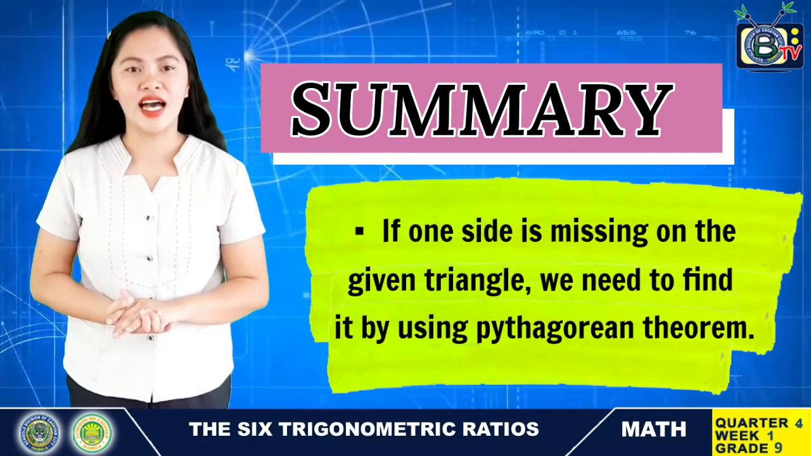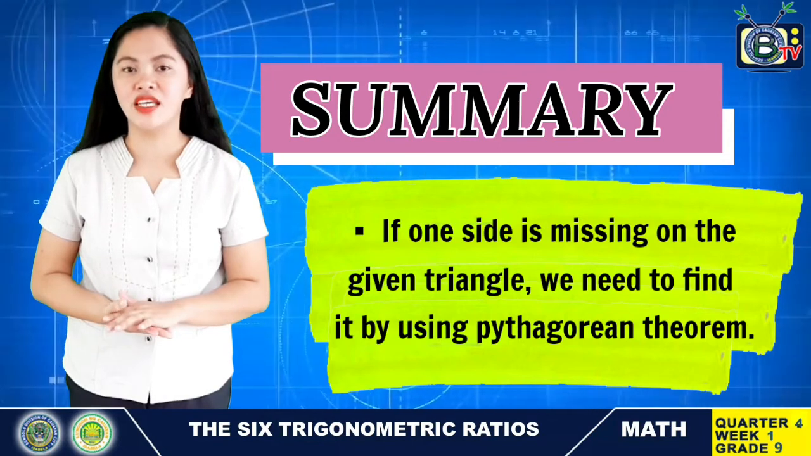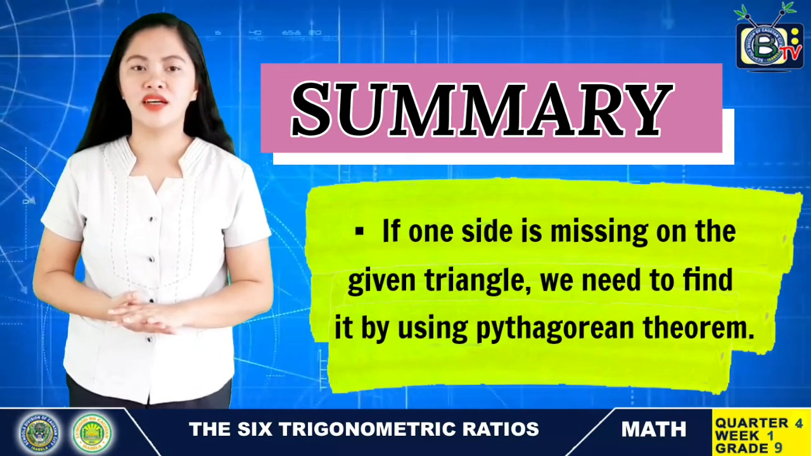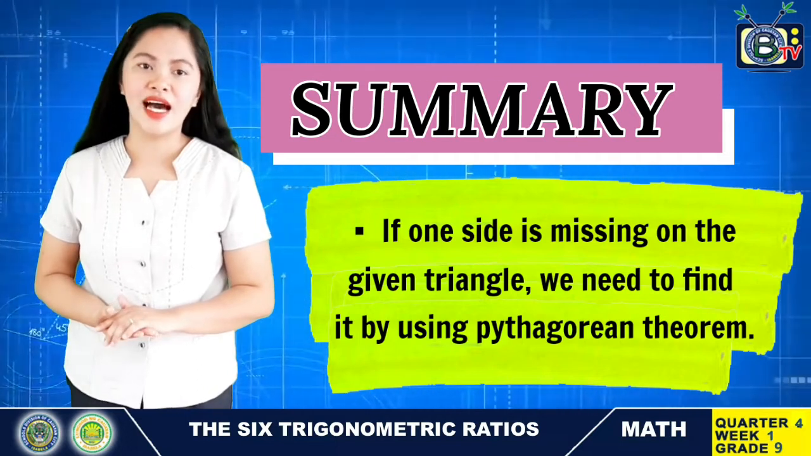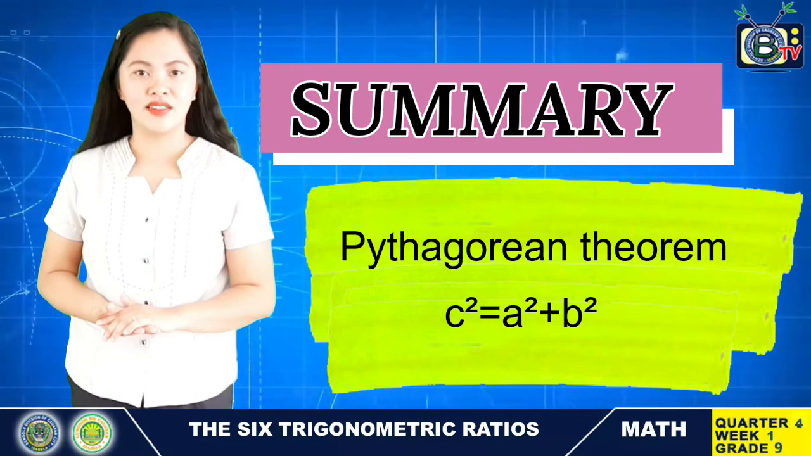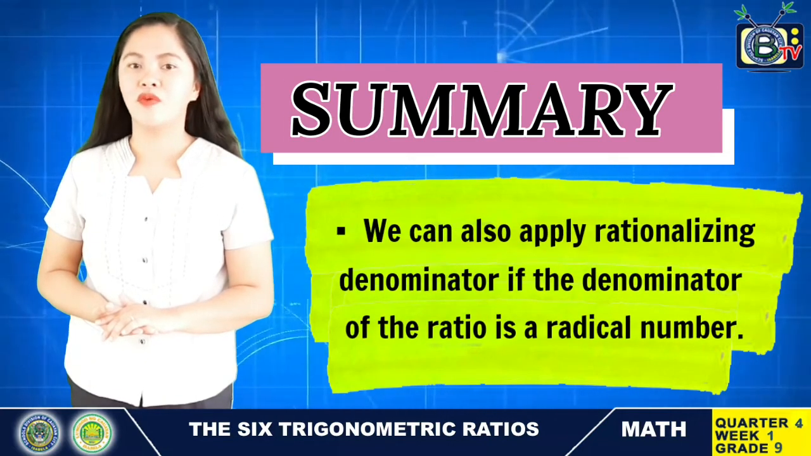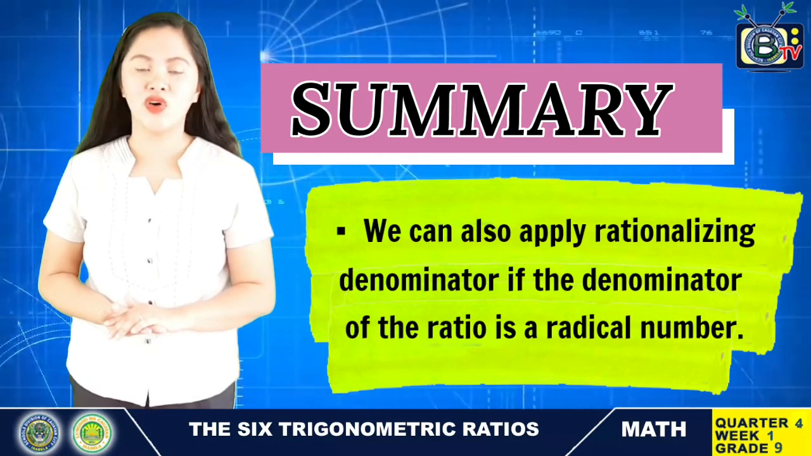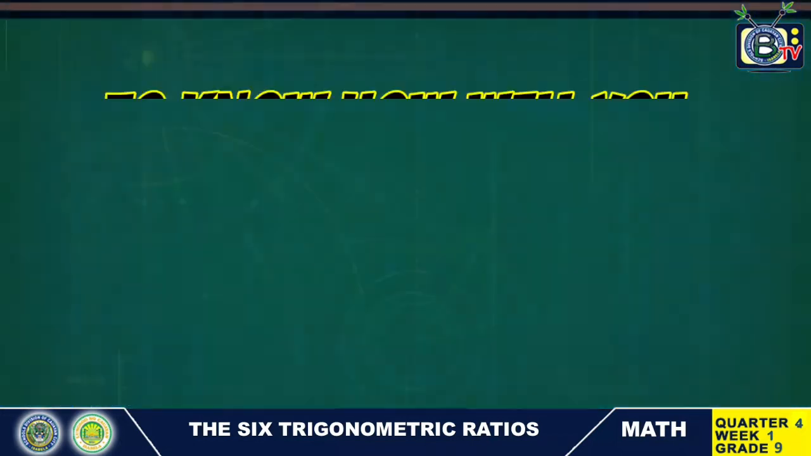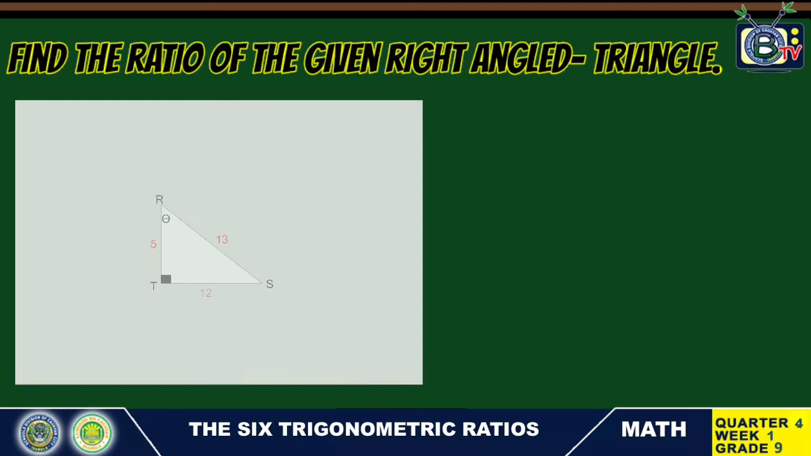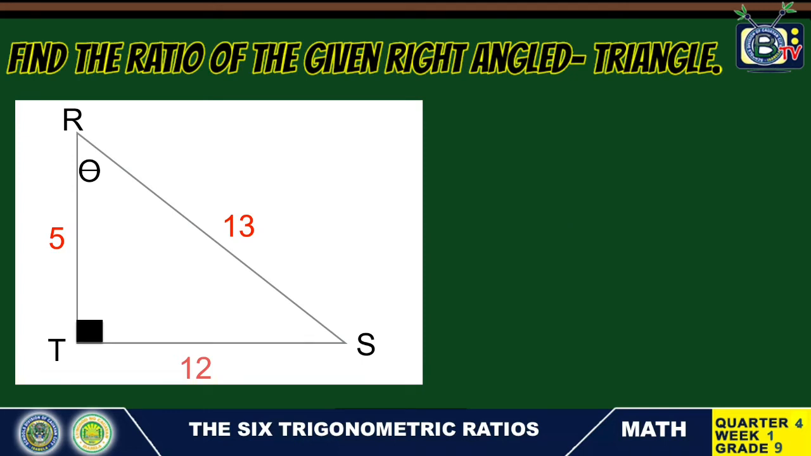We also discussed that if one side is missing on the given triangle, we need to find it by using the Pythagorean theorem with the formula c squared is equal to a squared plus b squared. We can also apply rationalizing the denominator if the denominator of the ratio is a radical number. To know how well you understood the lesson, try to answer this. Find the ratio of the given right-angled triangle.